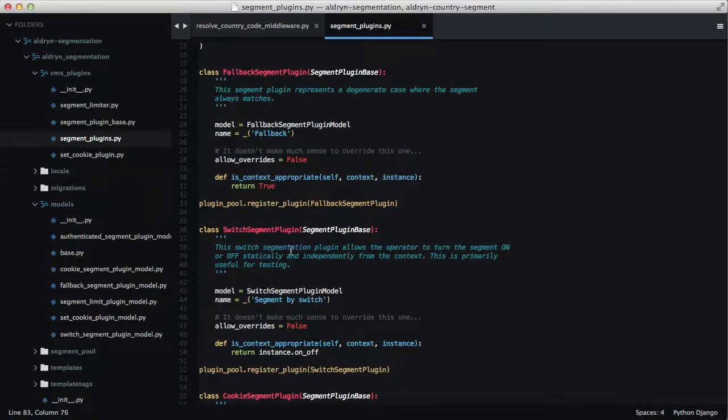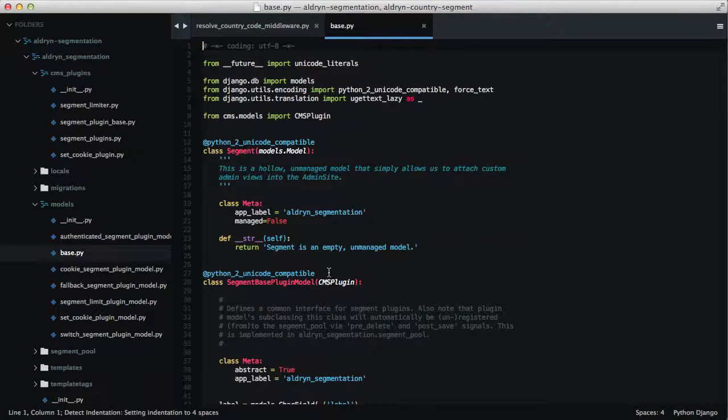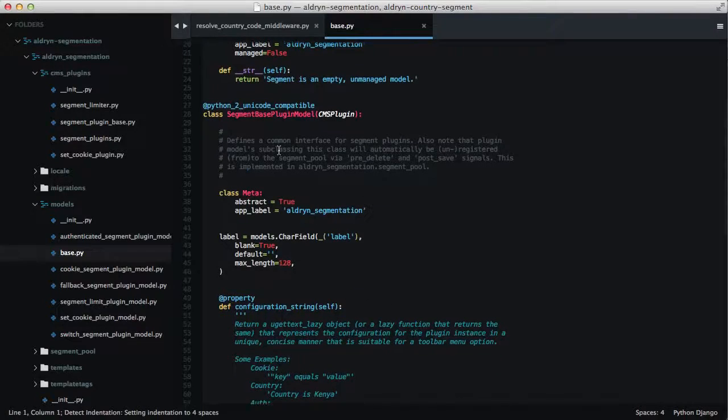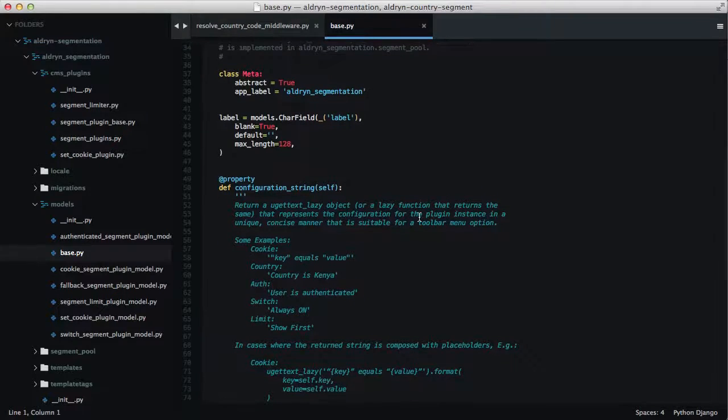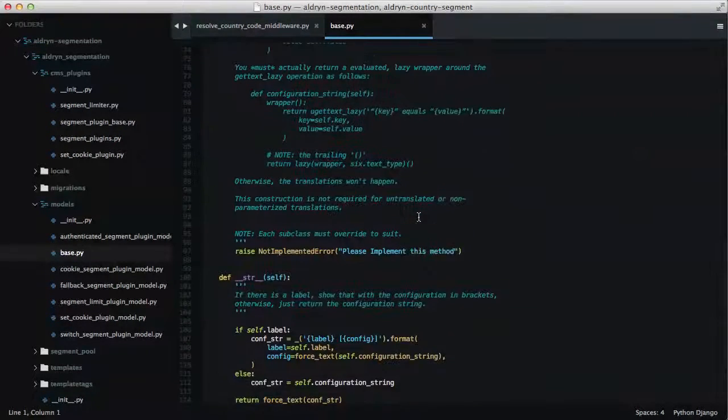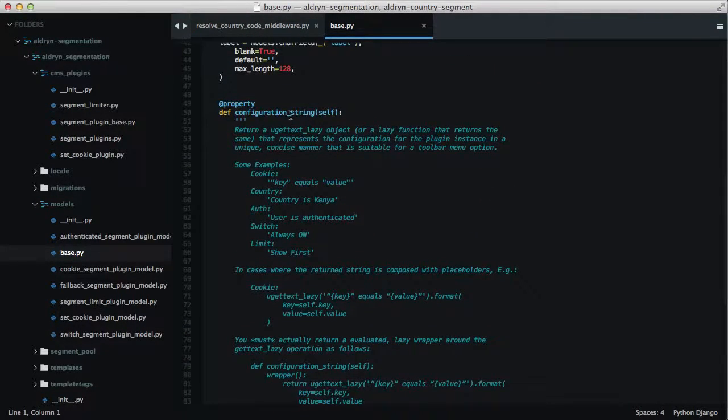Before I show you the models for the actual concrete implementations, I'm going to show you we also have a base class for this as well, an abstract base class, and I guess that would be in here. Yeah, segment-based plugin model. So again, there's some bits in here which you're going to have to do, but it's done it for you most of the time. So the only thing that you really have to worry about so much is this configuration string.